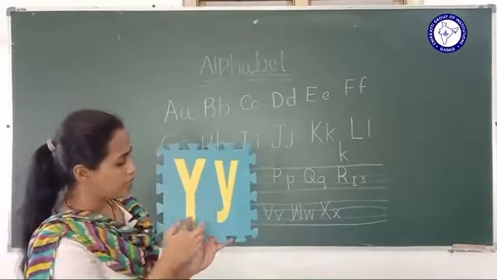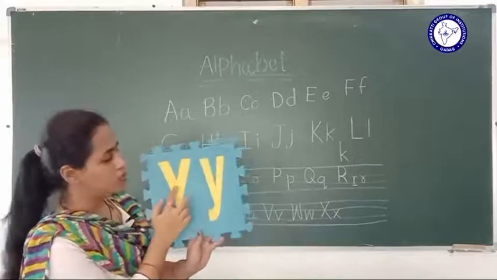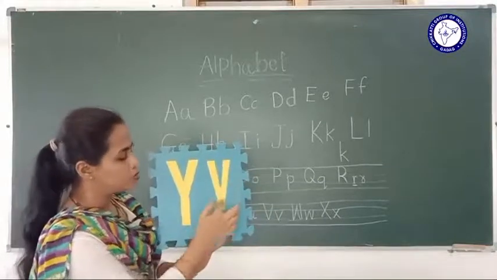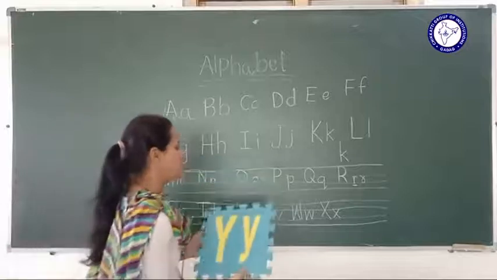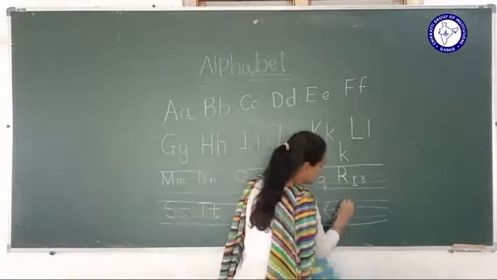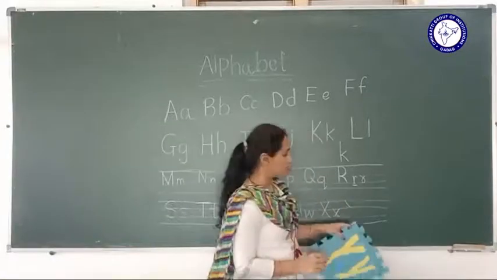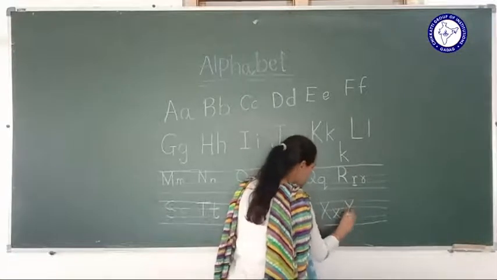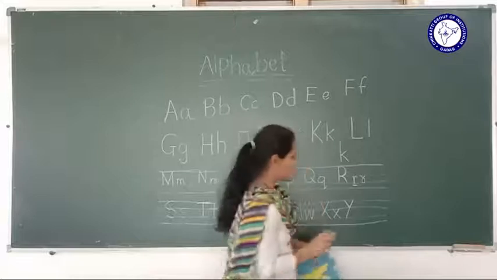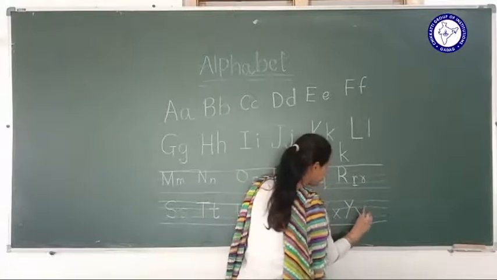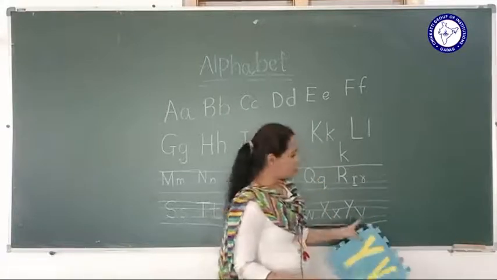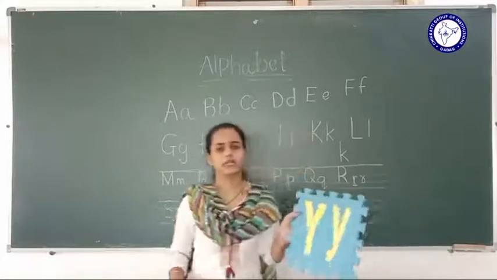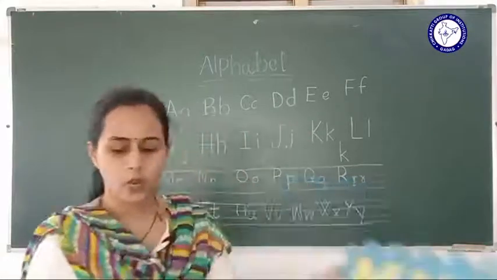Y. How to write Y? It's a capital Y. Here the small y, right? So here capital Y, from red line to blue line you should write. So take a slant and here we go for the big slant, like that. Same, right? Y, capital Y, small y.